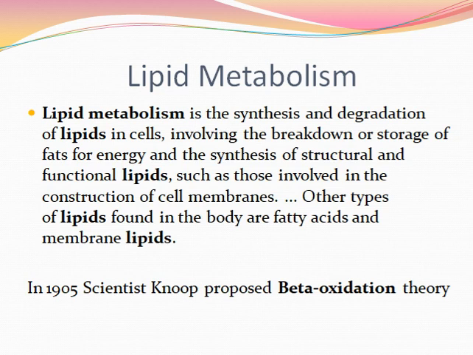The degradation of fatty acids proceeds stepwise by a series of reactions, removing two carbon atoms at a time from the carbonyl end of the carbon chain. This mechanism is known as beta oxidation. The theory of beta oxidation was originally proposed by the scientist Knoop.